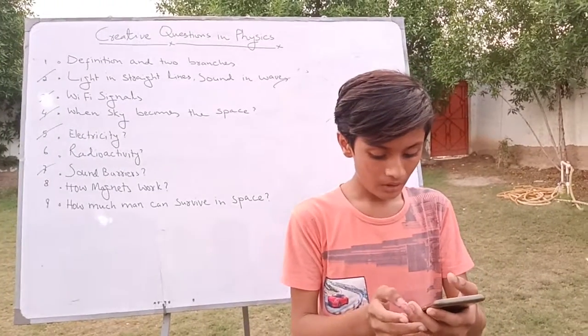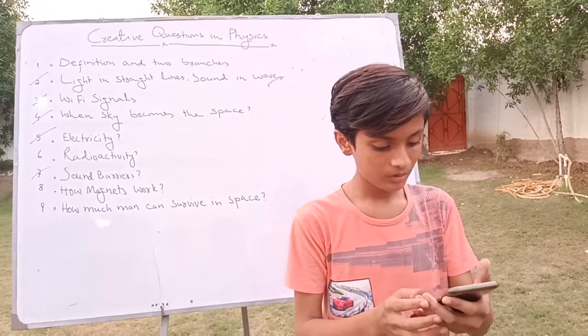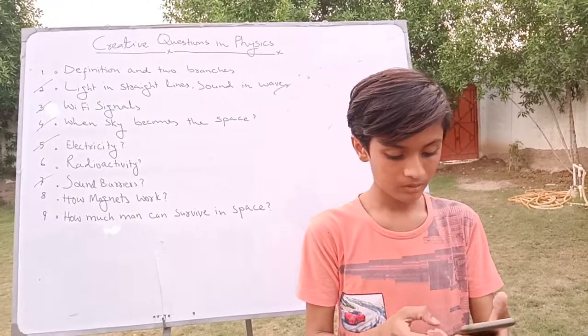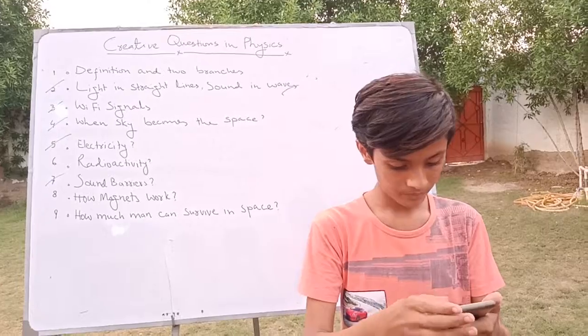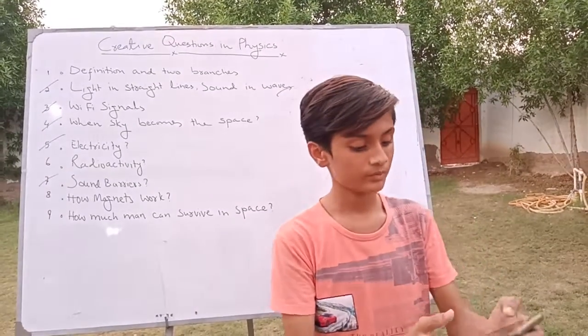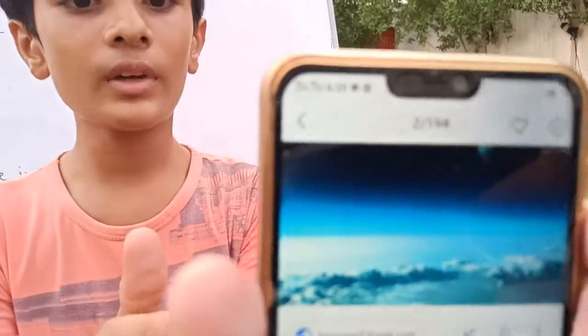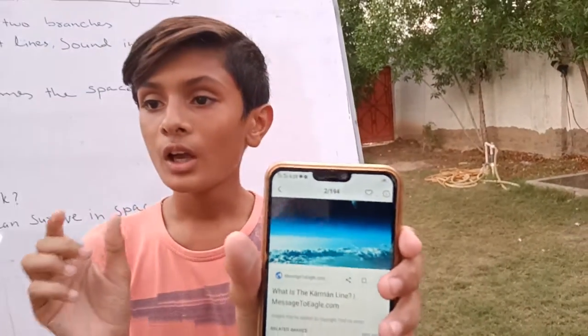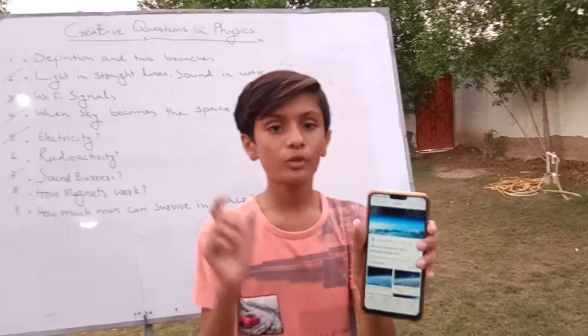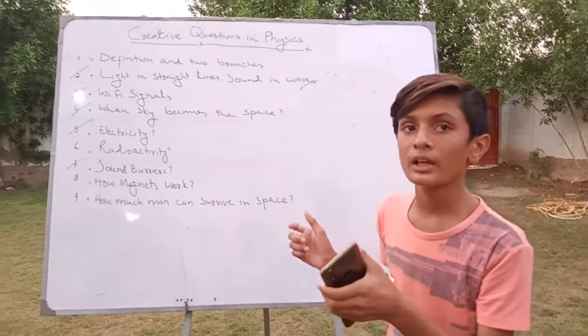So the picture. You see this picture. This is the Karman line. It is a type of boundary which separates the space from the sky.